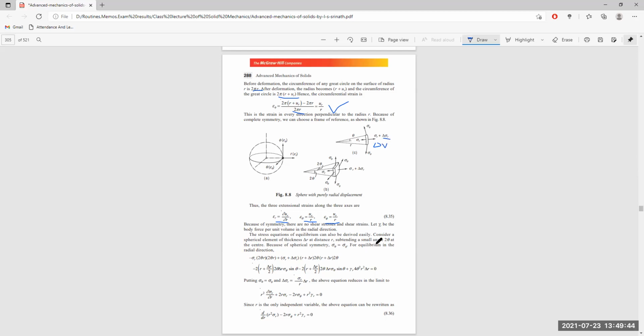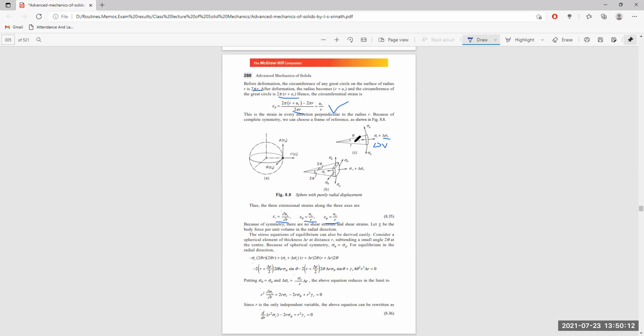Okay, so for the spherical symmetry, sigma theta and sigma phi are equal, as we know. So for equilibrium in the radial direction, what will happen? First of all, we are considering the radial direction. The radial direction should be sigma r multiplied by 2 theta r into 2 theta r.